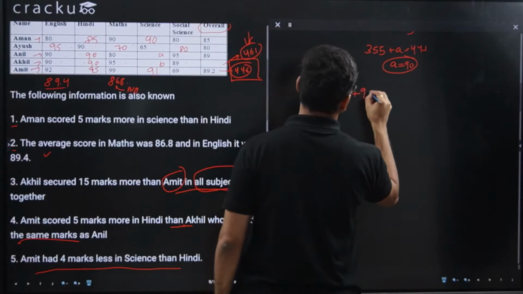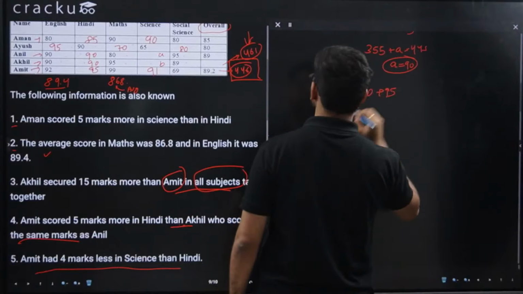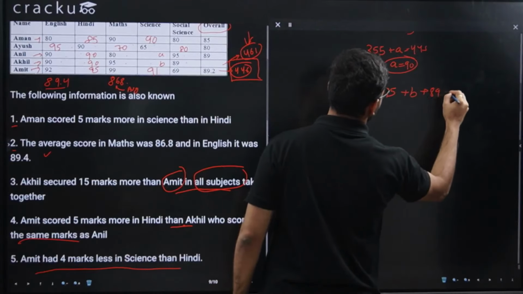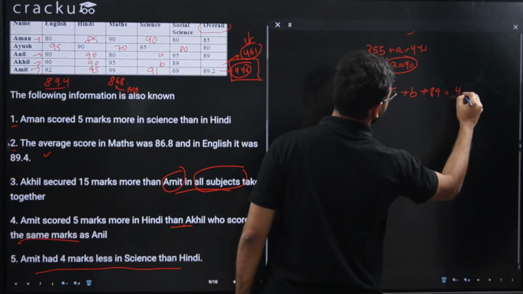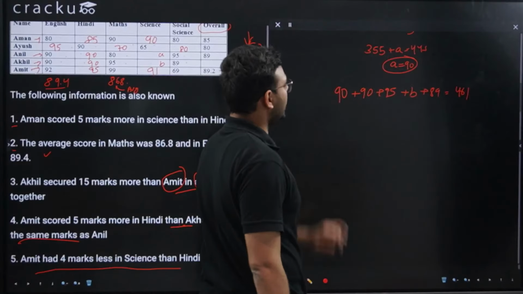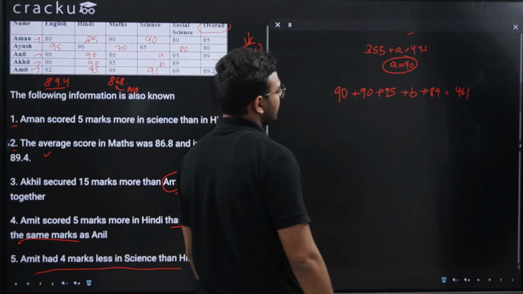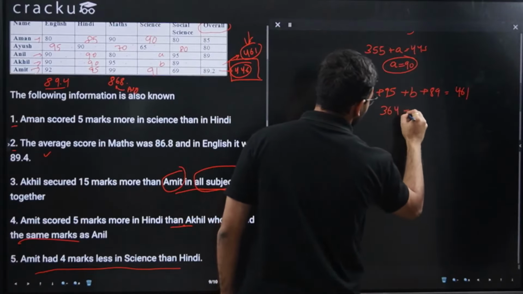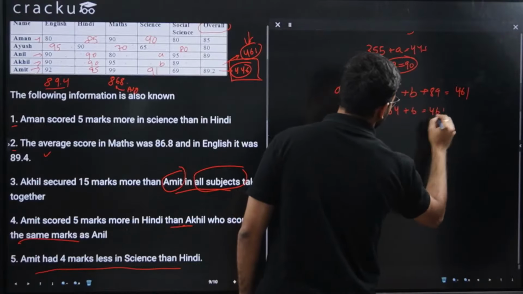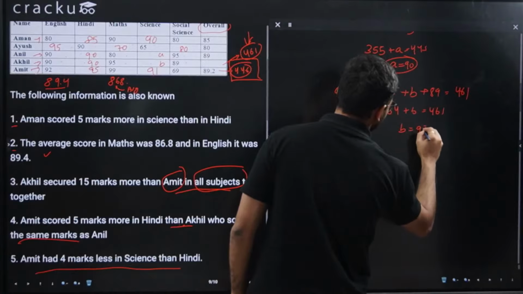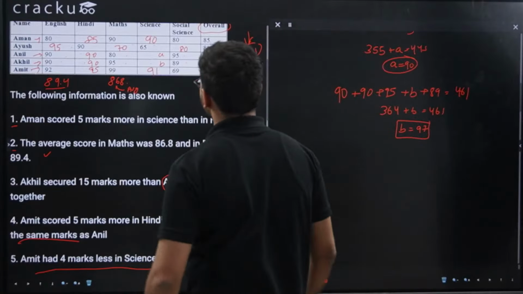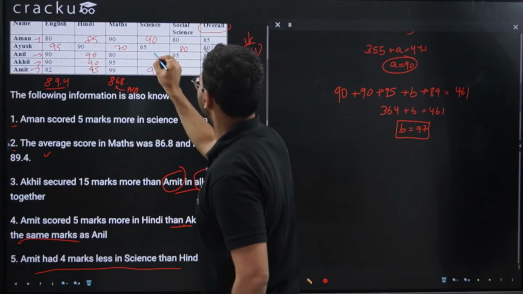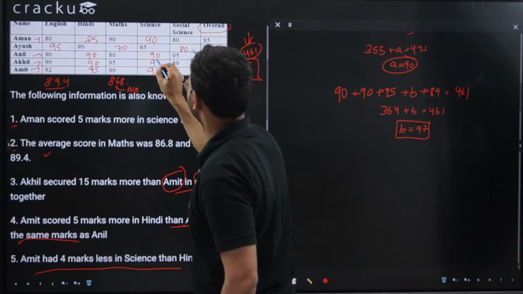So 90 is 180, 180 plus 95 is 275, 275 plus 89 is 364, and 364 plus B is 461, and therefore B comes out as 97. So A is 90 and B is 97. I'll substitute these values.